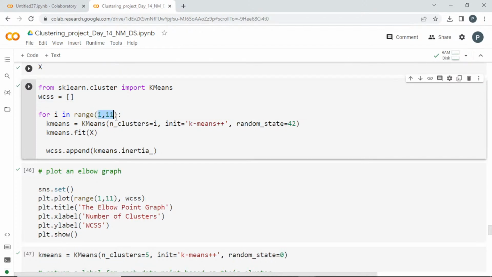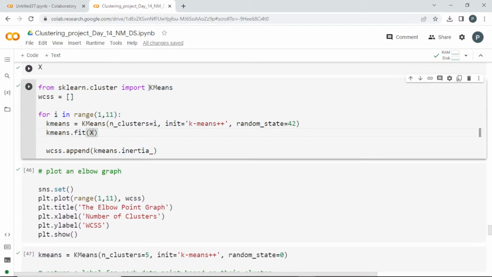Every time the loop runs, for the k value 1, I am going to store the value. K value 2, I am going to store the value. That's why I am creating an empty list. So for this k-means algorithm, you can import it from sklearn.cluster import KMeans. I am creating a loop for i in range 1, 11. It starts from 1, and if I mention 11 here, it is going to end at 10. So the k value I can pass with this i, which is going to be 1, 2, 3, 4, 5, 6, 7, 8, 9, 10.